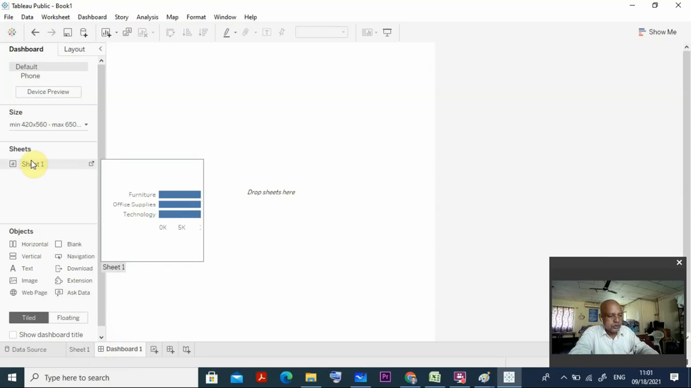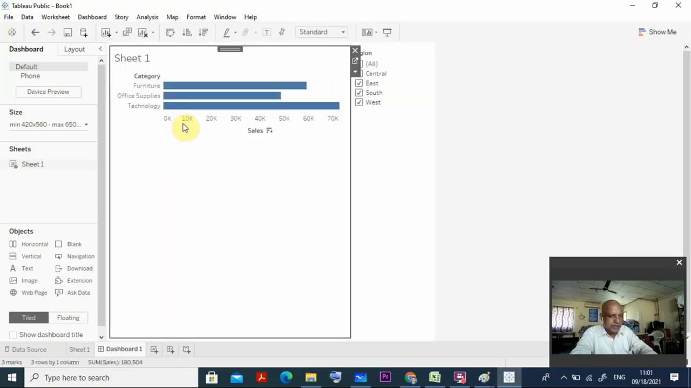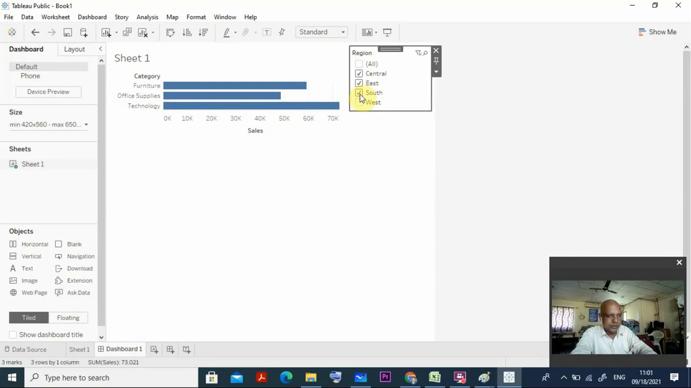Sheet 1. Just drag and drop this sheet 1. Can you see here? I drag and drop, the entire thing is coming here. But these are fixed things. The furniture is coming, office supplies, technology, all the things. If you like, you can select anything. So I don't want west, or I don't want south. All the things you can do it here. It will show individually, it is gradually changing. Okay, so this is one way.